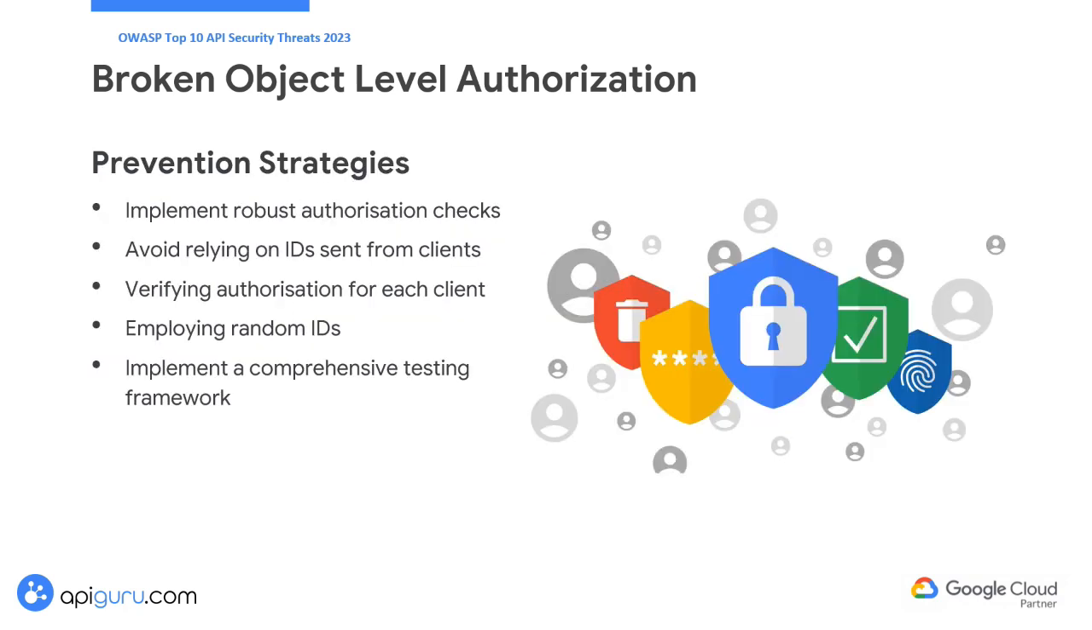Organizations should implement robust authorization checks utilizing user policies and hierarchies to mitigate this risk. Avoid relying on IDs sent from clients. Instead, use IDs stored securely in the session object. Verifying authorization for each client request to access the database is crucial. Employing random IDs such as UUIDs can further reduce predictability. A comprehensive testing framework must also be established to identify this vulnerability.